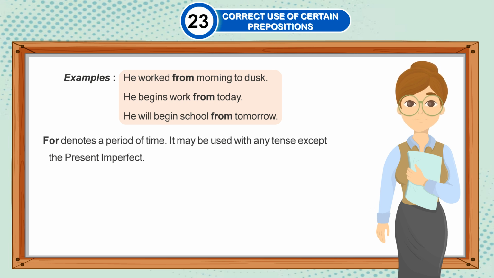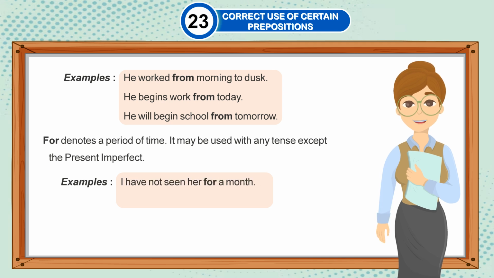For denotes a period of time. It may be used with any tense except the present imperfect. Examples: I have not seen her for a month. I have been working for 5 hours.